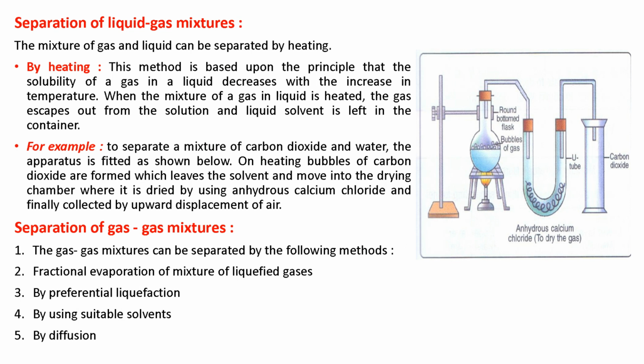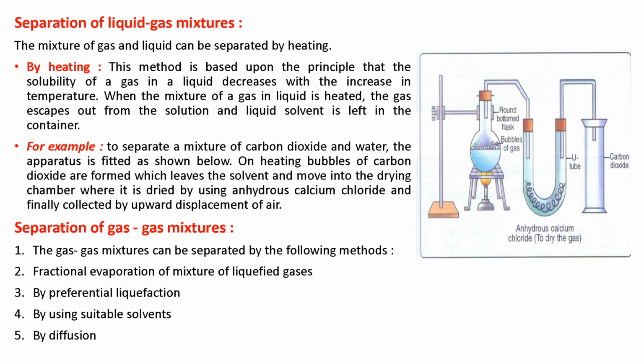First is by heating. This method is based upon the principle that the solubility of a gas in a liquid decreases with increase in temperature. So when a mixture of gas and liquid is heated, the gas escapes out from the solution and the liquid solvent is left in the container. When we increase the temperature, the solubility of gas decreases. On this principle, they use the method to separate the mixture.